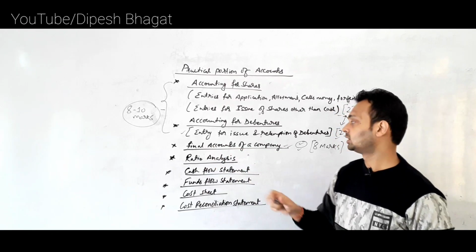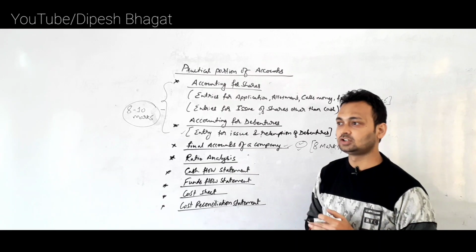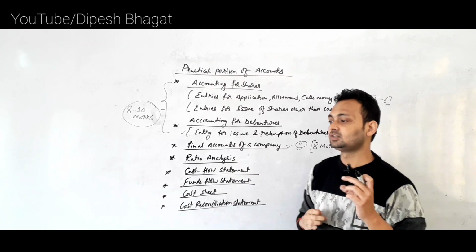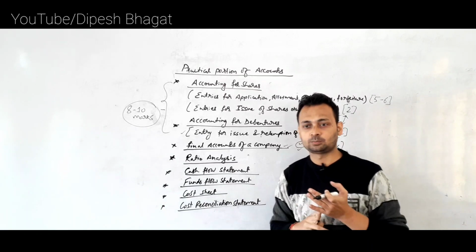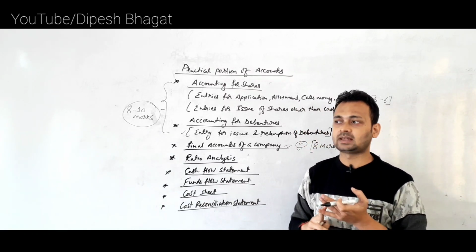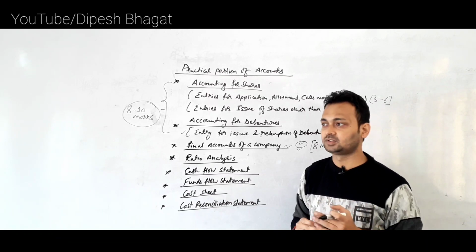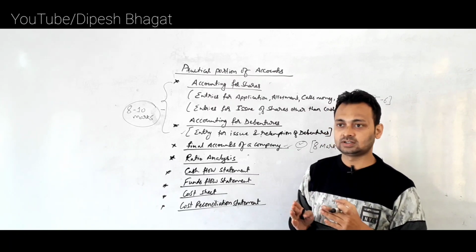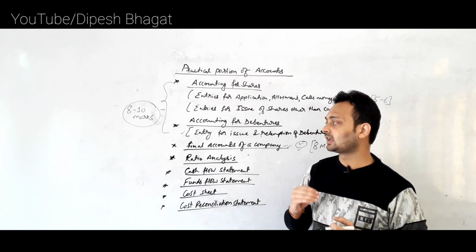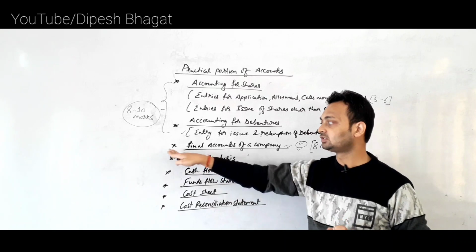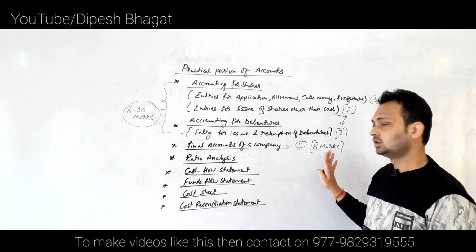That's definitely going to come, and the question won't be that long as what we see in the model questions or book. The question will be in a very short form. We can also say that the question will be coming from the profit and loss account, profit and loss appropriation account and balance sheet. Trading account may or may not come. Trading account may or may not be compulsory. The question may be prepared in such a way that you may have to start from the profit and loss account, then the profit and loss appropriation account, and then the balance sheet. So from this final accounts topic, the question that we are going to have is around 8 marks.